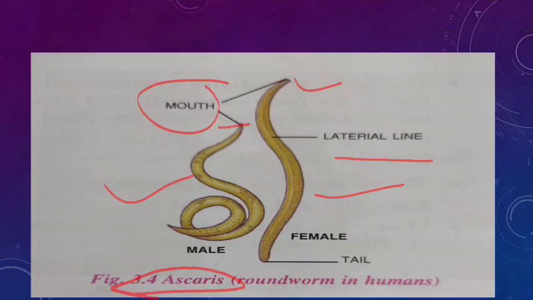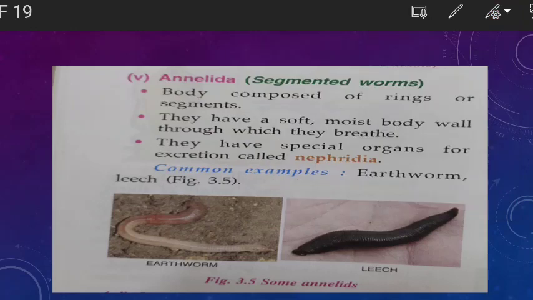Now next I'm going to discuss is about the annelida. Annelida, segmented worm. Segmented worms means what? Means the segments are present. You can see in the picture also, it is very clear that the segments are present. Lines are like this, like this. You can see many lines are here. Here also you can see many lines are present. Clear? So these lines are actually what? Segments. It divides the body into different parts, but those parts are on the lines which divide the body, that is called the segments.